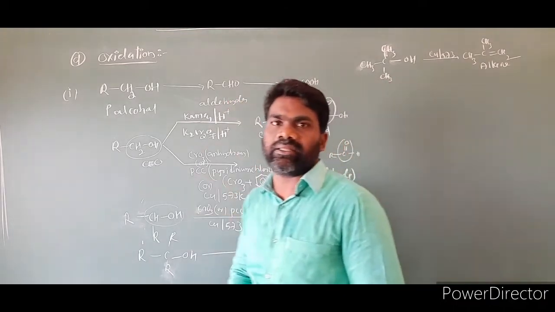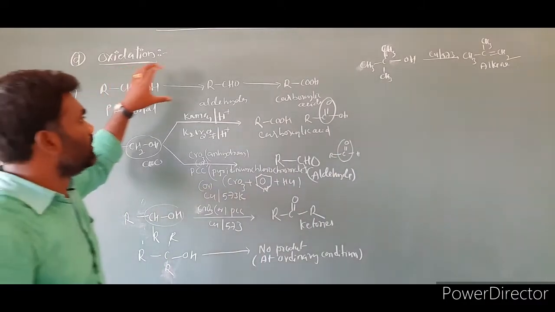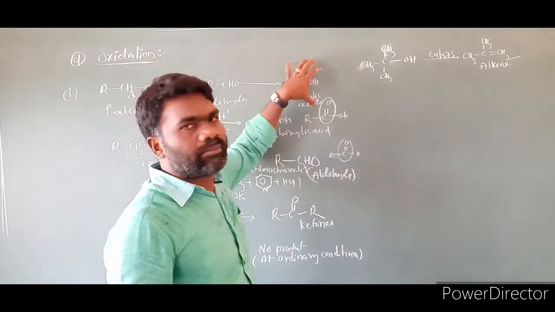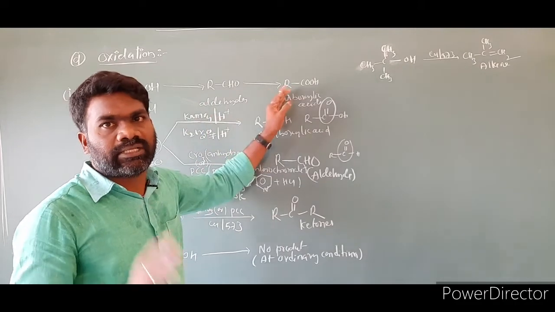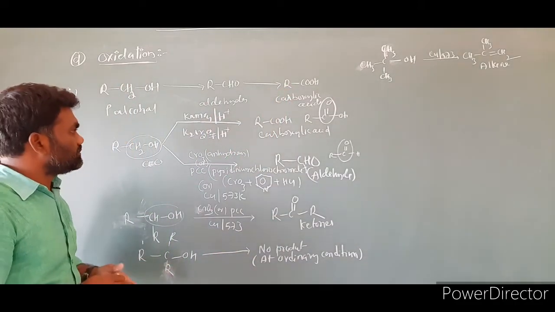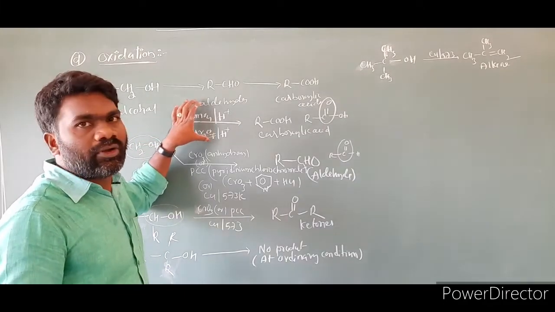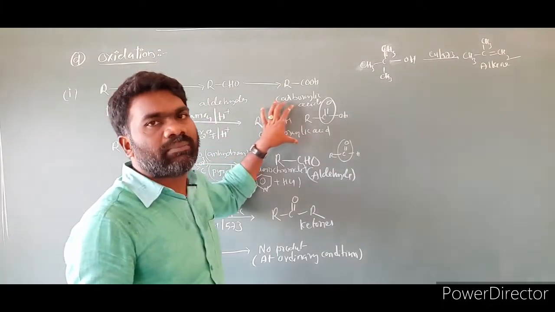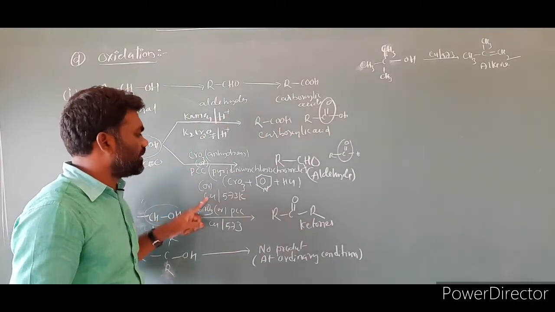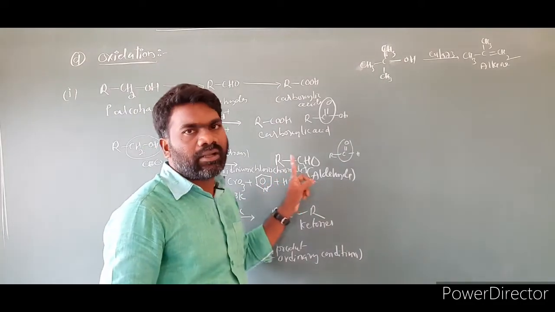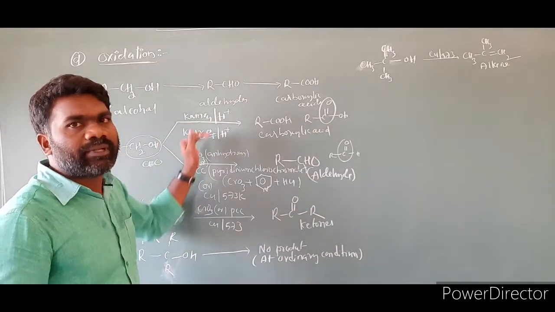So this is regarding the oxidation. What we understand from here is primary alcohols convert into aldehydes, and the final product is carboxylic acid. That depends upon the type of reagent we are using in a reaction. That is the first point. And the second point is if the primary alcohol is taken with a strong oxidizing agent, then the product is carboxylic acid. If you take an oxidizing agent like CrO3, PCC, or copper at 573 Kelvin, the product is aldehyde. So the type of product formed from primary alcohols depends upon the type of reagent we are using.